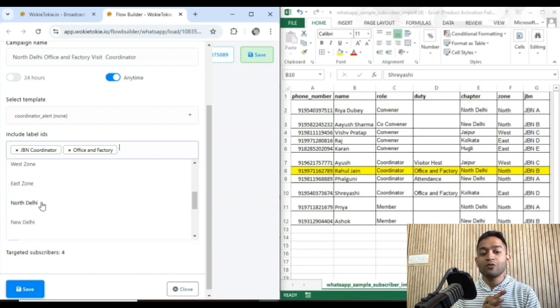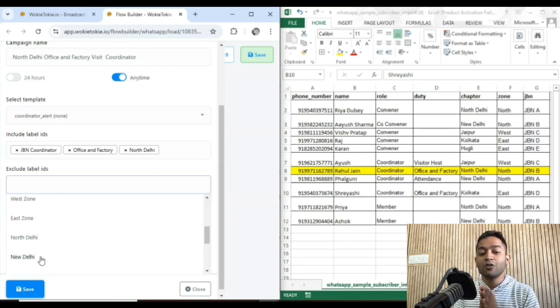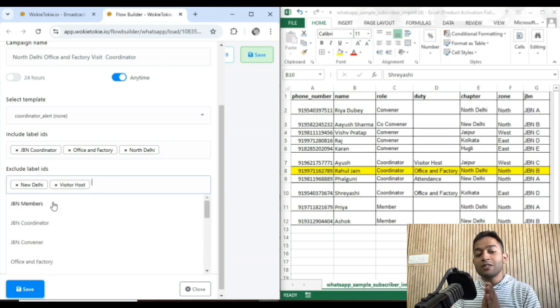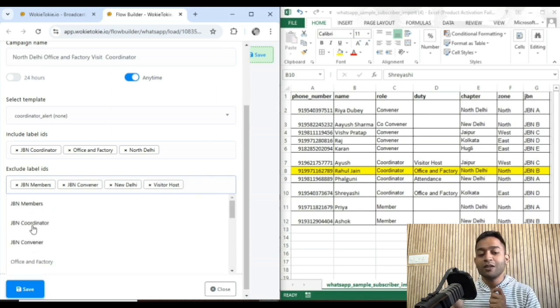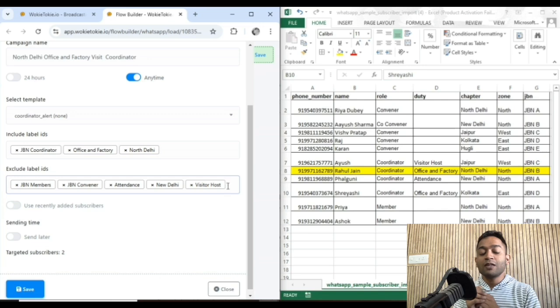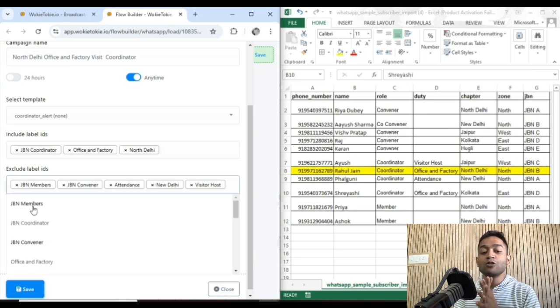Now I'm including that it has to go to JBN coordinator, to the office and factory coordinator, to North Delhi people. Now if you see what I'm excluding, I'm excluding New Delhi, but you would say that North Zone has not been included yet. It will be. I'm excluding the conveners, the attendance coordinator, the visitor host, and I'm adding above North Zone only.